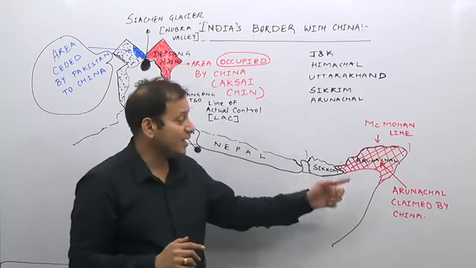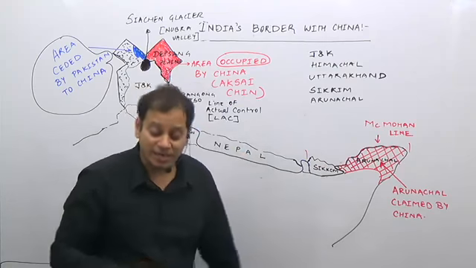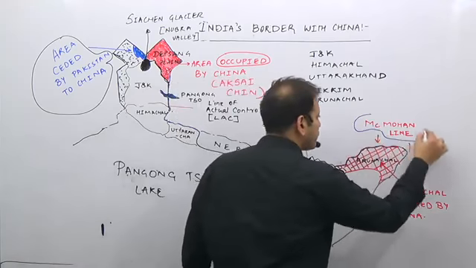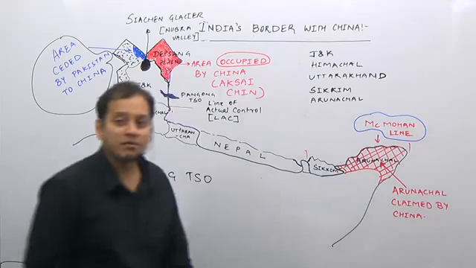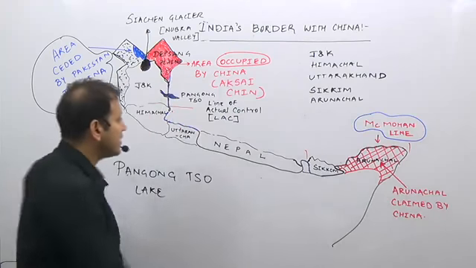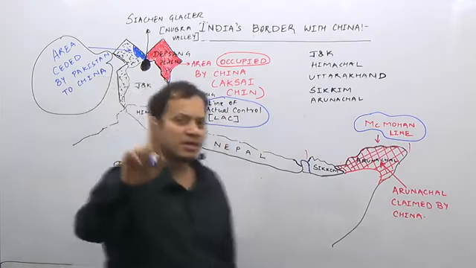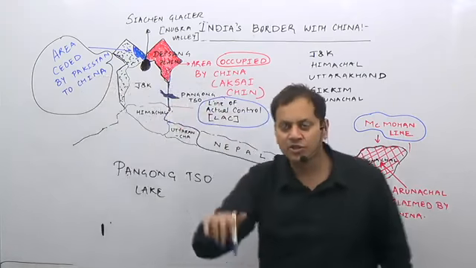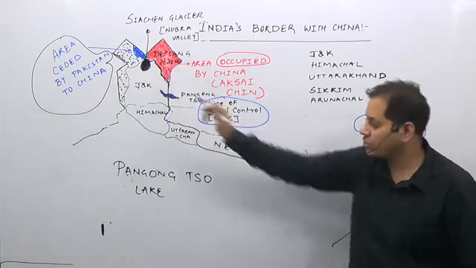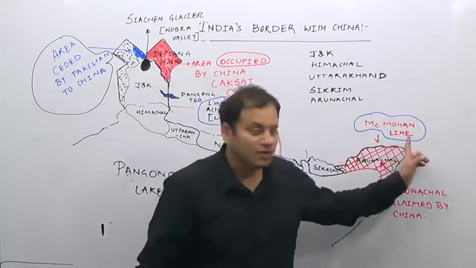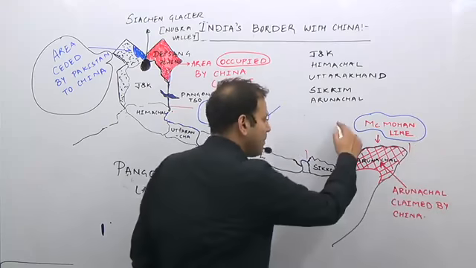This is the area of Arunachal, which is claimed by China, and the boundary here is known as the McMahon line. This is a boundary which is known as the line of actual control. So remember, China's boundary with India has two names. On the western sector, it is known as the line of actual control, or LAC. On the eastern part, it is known as the McMahon line.